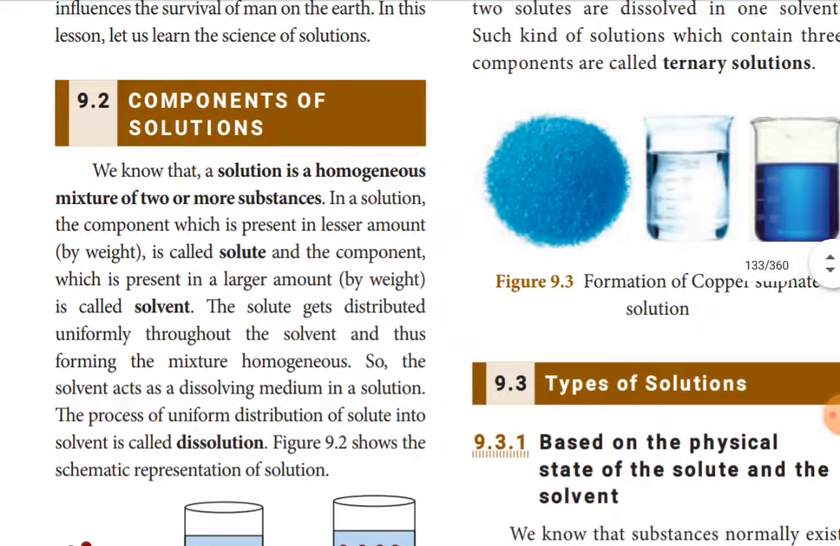Components. There are mainly two components in a solution: one is solute, another one is solvent. We know that a solution is a homogeneous mixture of two or more substances. Homogeneous mixture means the components are uniformly distributed, dissolved in the solvent. So there are two important components to form a solution: solute and solvent.